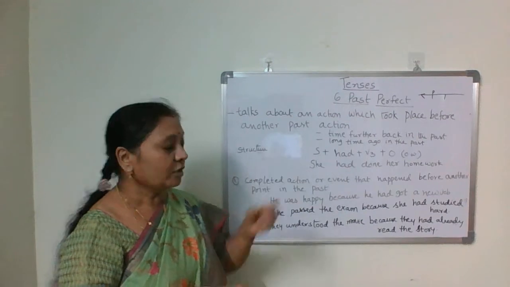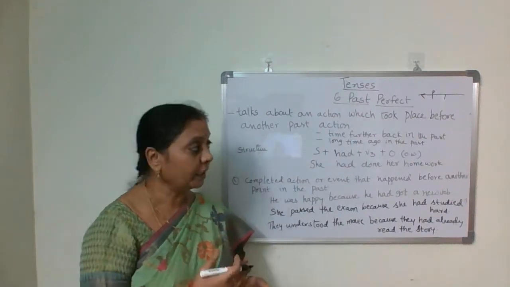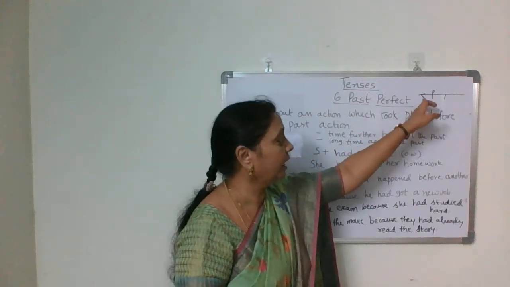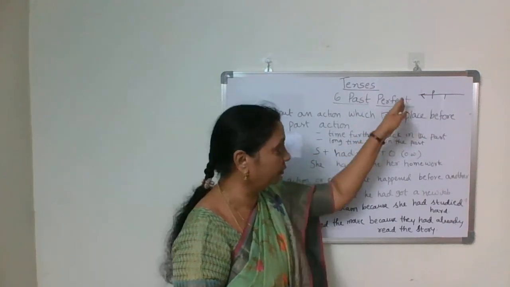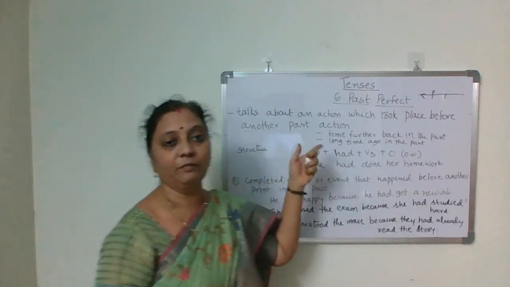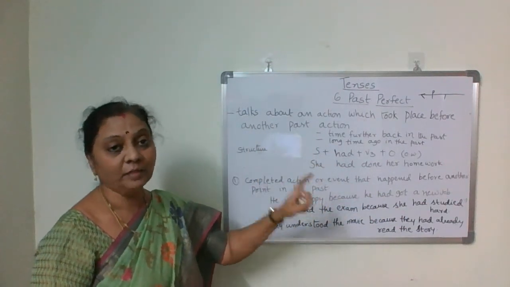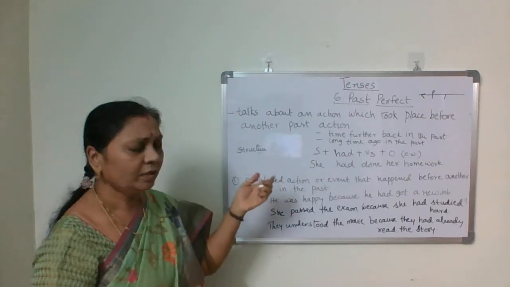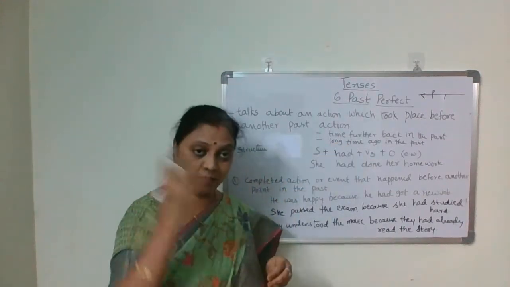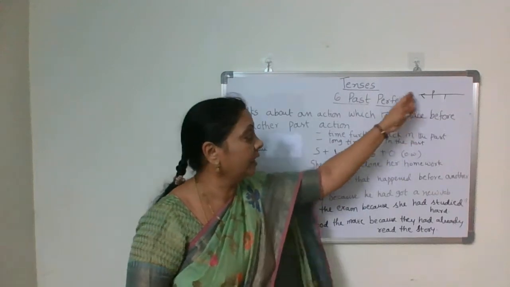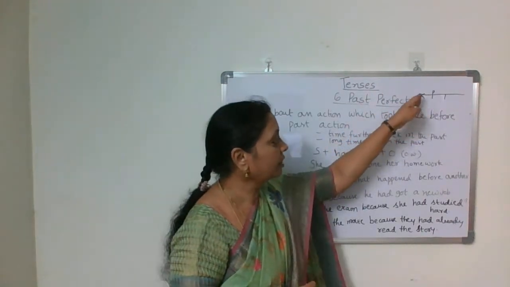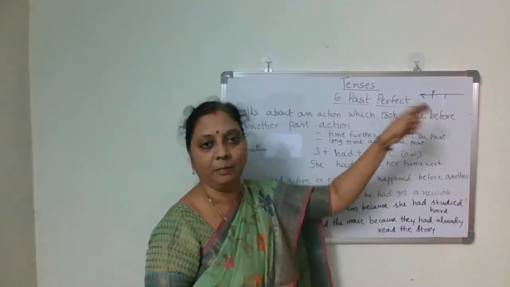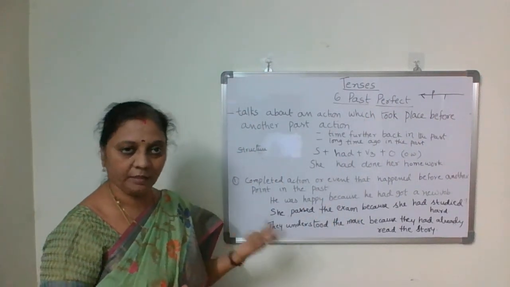Is it clear? It indicates the time further back in the past, or long time ago in the past.